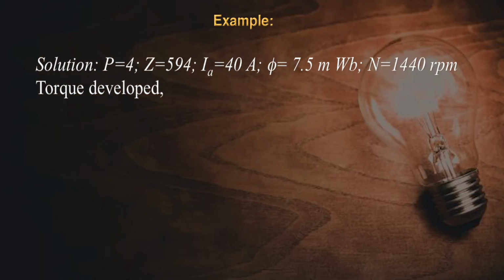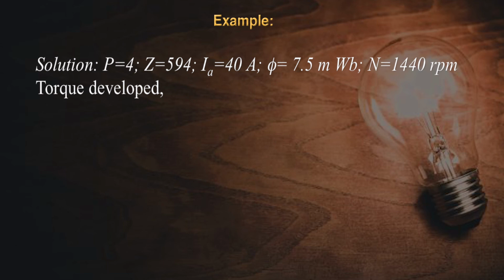From the given question, just extract what parameters are given. Your parameters given are poles, that is P equal to 4. So number of poles is 4. Number of armature conductors is given as 594, so Z equal to 594. Value of armature current is 40 ampere, so Ia is equal to 40 ampere. Flux is given as 7.5 milliweber, so phi is equal to 7.5 milliweber. It can also be written as phi equal to 7.5 into 10 to the power minus 3 Weber. And speed is given as 1440 RPM.